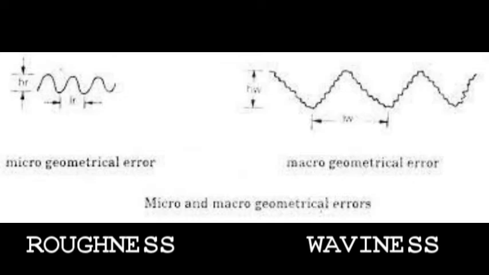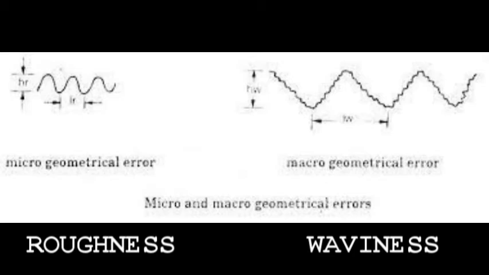These are the various irregularities on the surface of the part, produced in two categories: roughness or waviness. Thus any finished surface can be considered as a combination of two forms of wavelength. It means a large wavelength for waviness and a small wavelength for roughness, superimposed upon each other. These two forms of irregularities superimposed on each other tend to form a pattern or a texture on the surface.